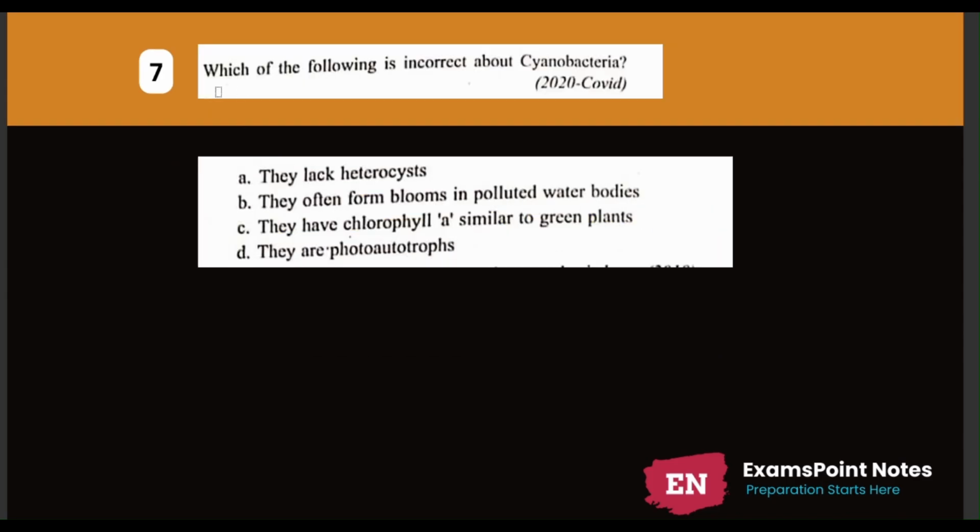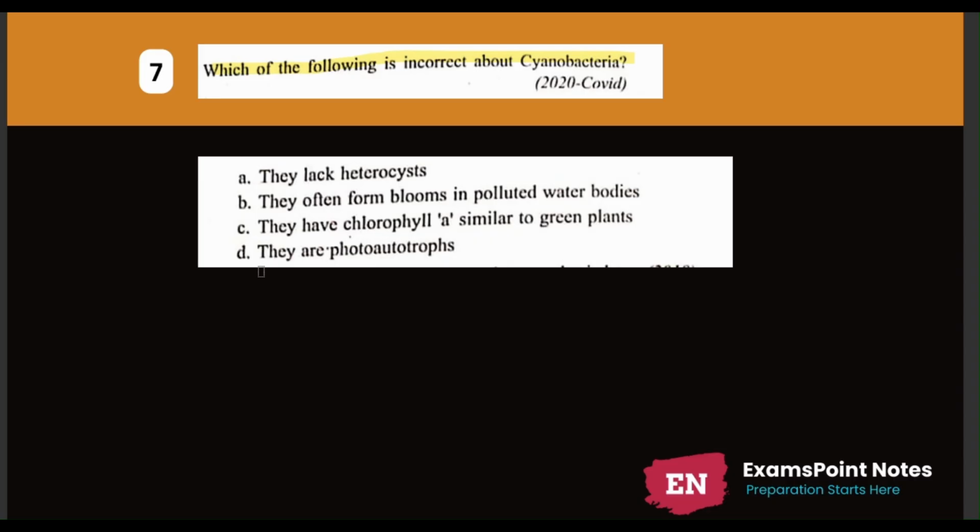Next question. Which one of the following is incorrect about cyanobacteria? Option number A. They lack heterocysts. Option number B. They often bloom in polluted water bodies. Option number C. They have chlorophyll a similar to green plants. Option number D. They are photoautotrophs.